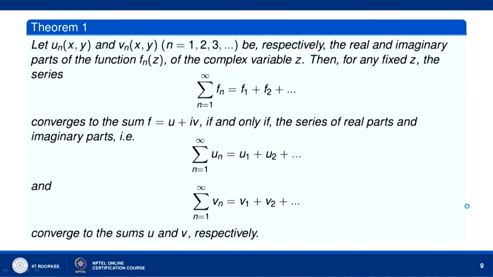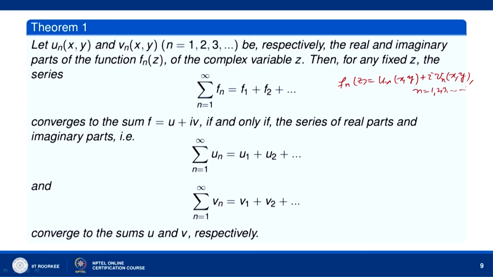Now, let u_n(x,y) and v_n(x,y) be respectively the real and imaginary parts of the function f_n(z). Let us assume that f_n(z) is equal to u_n(x,y) plus i v_n(x,y) for all n equal to 1, 2, 3 and so on. So u_n(x,y) and v_n(x,y) are real and imaginary parts of the function f_n(z) of the complex variable z.